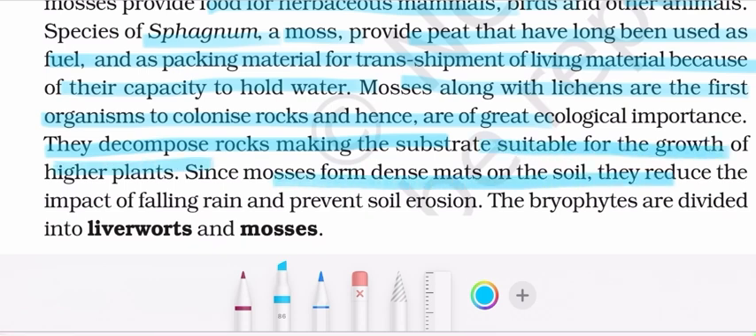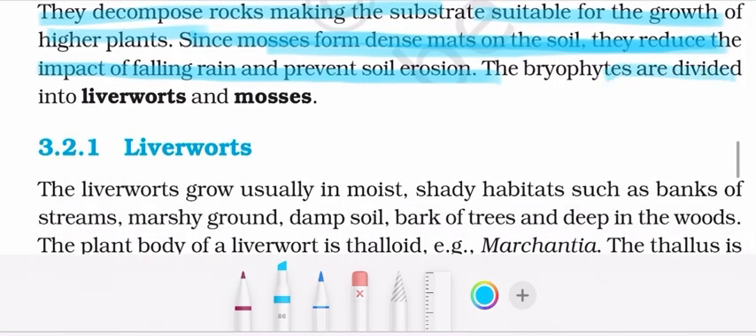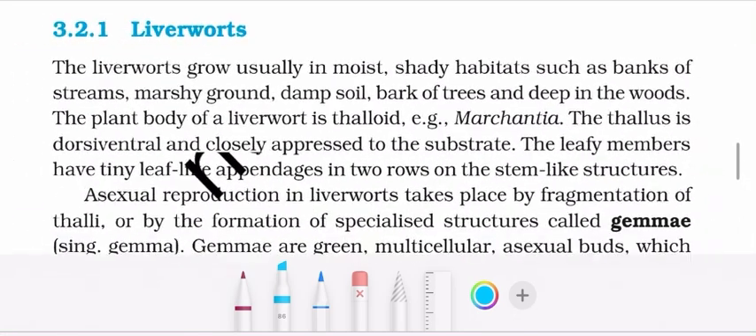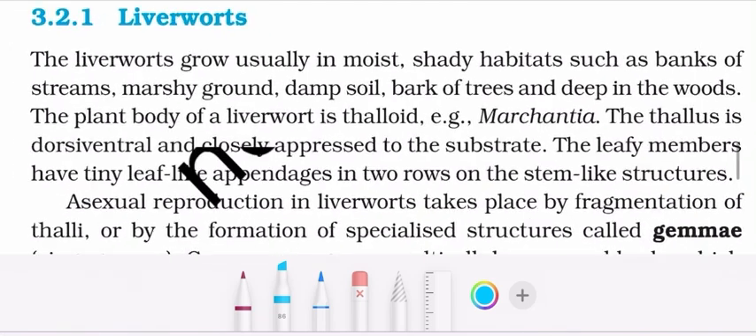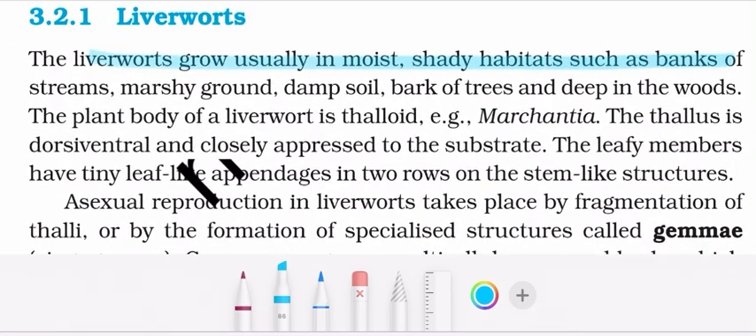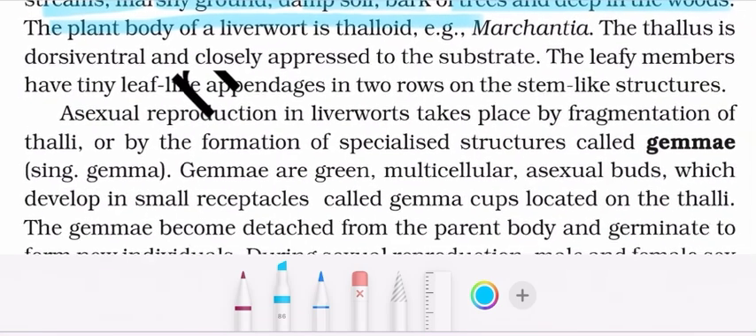Since mosses form a dense mat on the soil, they reduce the impact of falling rain and prevent soil erosion. The bryophytes are divided into liverworts and mosses. Liverworts grow usually in moist, shady habitats such as banks of streams, marshy ground, damp soil, bark of trees, and deep in the woods. The plant body of a liverwort is thalloid, for example Marchantia.